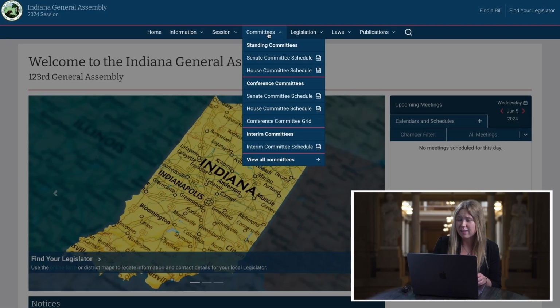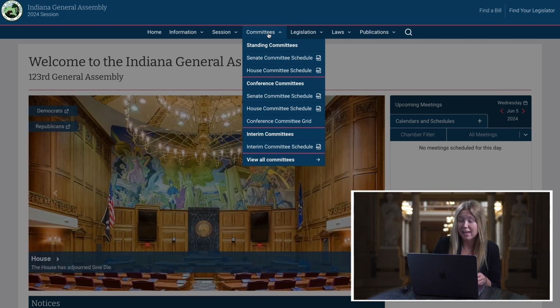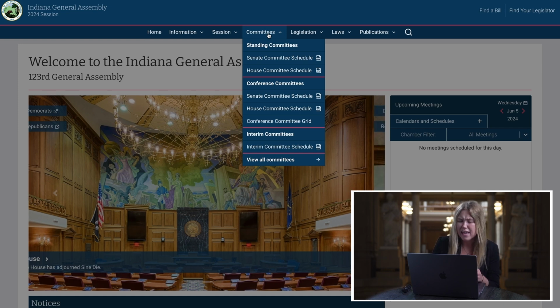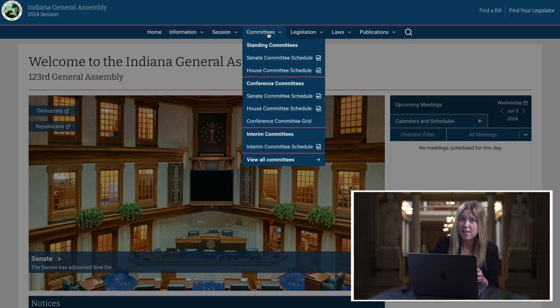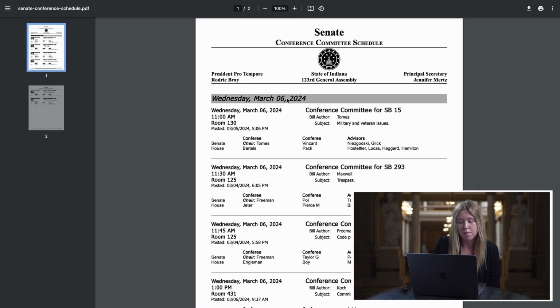more information about it. As you can see when clicking the Committees dropdown, you are met with several options to open up. These will all open PDFs to the corresponding information. Now, because there is no session actively happening right now, you're going to see stuff from earlier this year in this previous session. Let's click on the Senate committee schedule and we'll see what comes up.